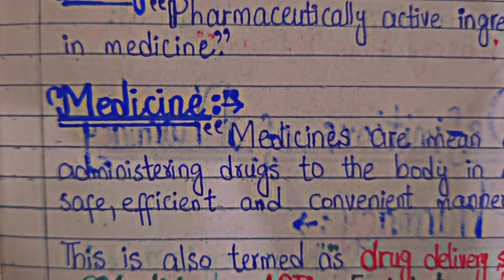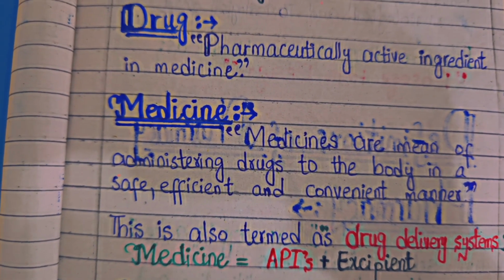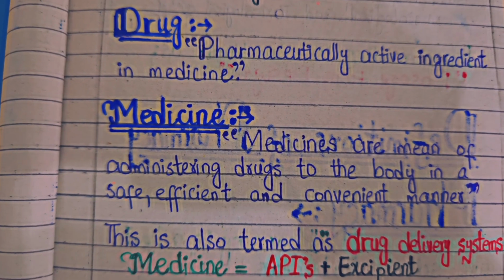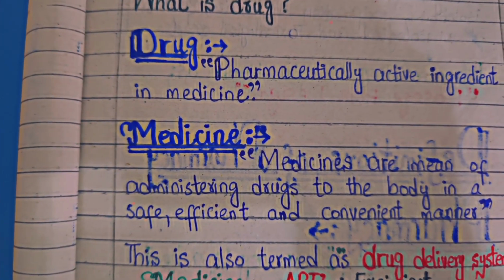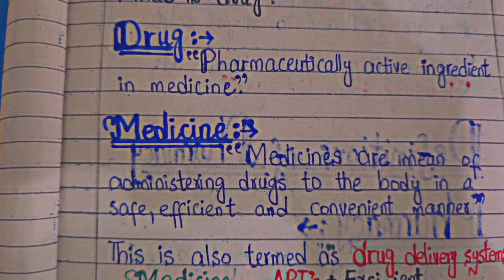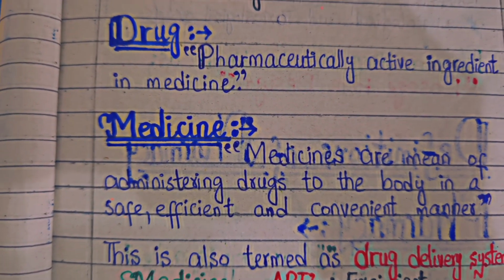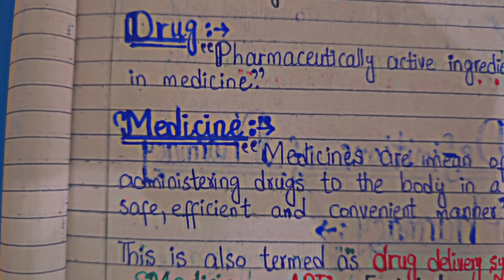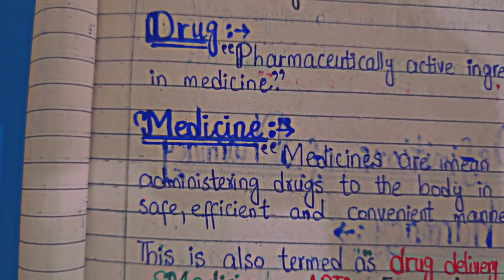So they have excipients. Now we take a short example of drugs and medicine. For example, aspirin. What is aspirin? It is basically a medicine. Aspirin is obtained from willow bark. Acetyl salicylic acid is the drug. Aspirin is obtained from a chemical known as salicin.